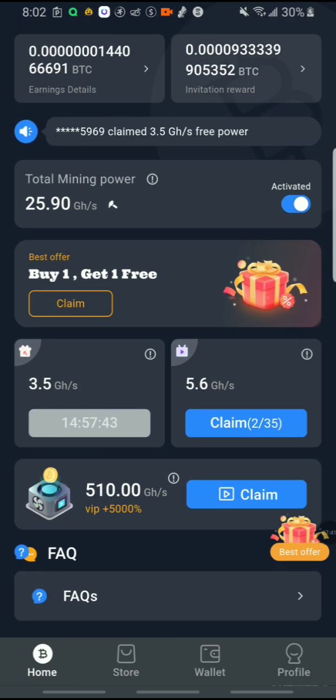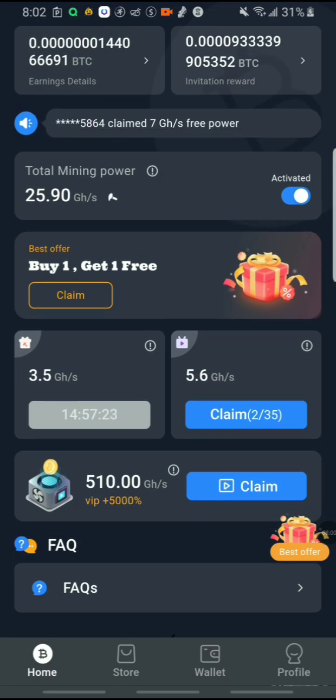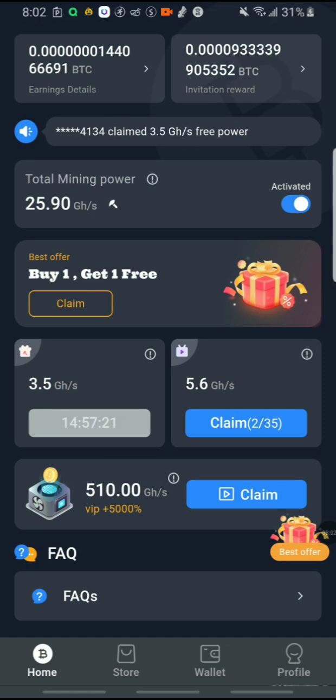The next one over here says 5.6 GH/s. You can see claim. Those two are for you, because those two don't say best offer or VIP. Those two don't let you pay. So you know, okay, this is for me, this is the free version.